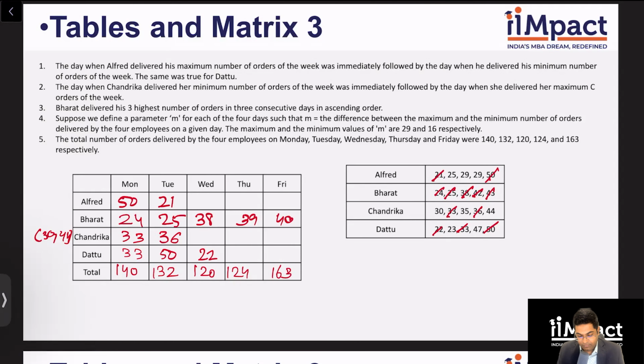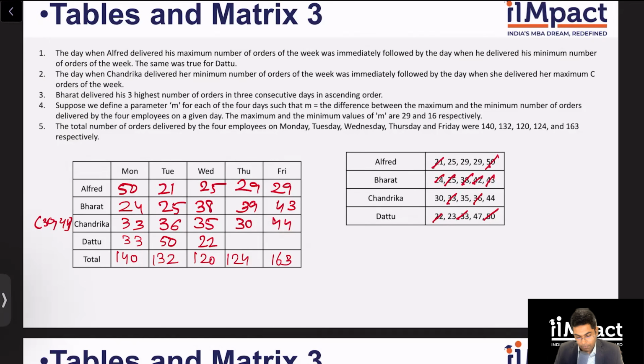Let's look at Wednesday. Wednesday, I have been given a total of 60. And Alfred and Chandrika need to make up another 60. So the only way Alfred and Chandrika can make a 60 is 25 and 35. There is no other combination possible from the numbers that are remaining for the two of them. So this becomes 25 in that case, and this becomes 35. Which only leaves 30 and 44 over here, and 29 and 29 because they are same values over here. Okay. So for Dattu for Friday, I have how much? I have 100 and 109 and 7116. So 47 will come here and 23 will come here. And that's it. My table is complete.